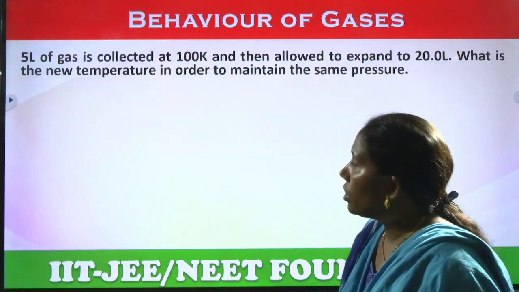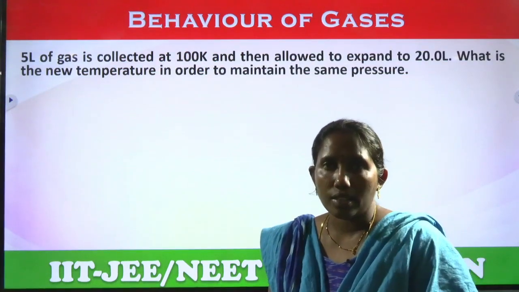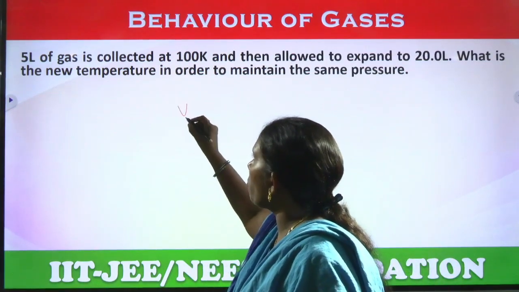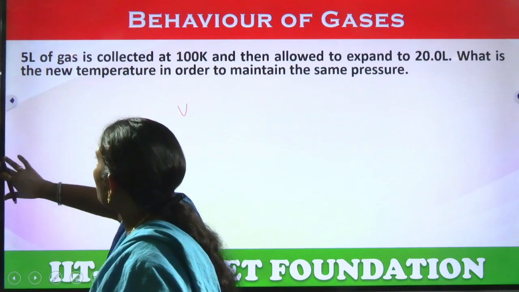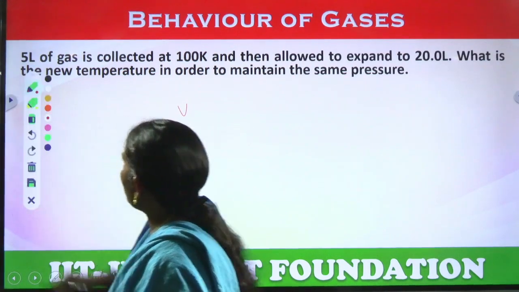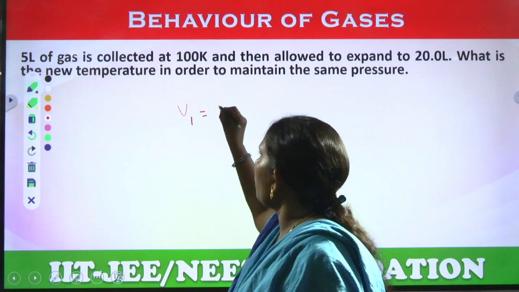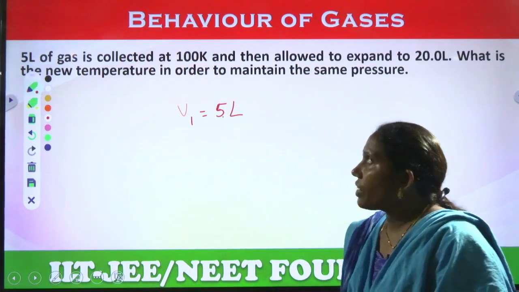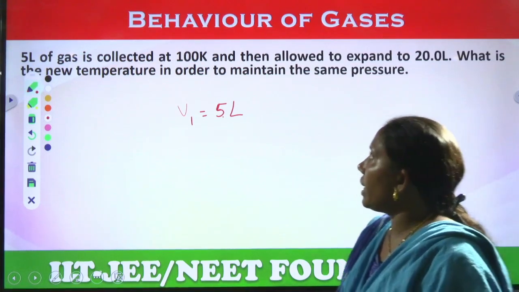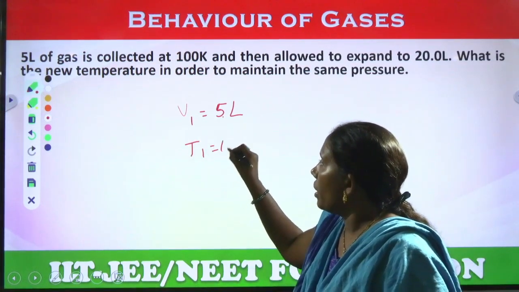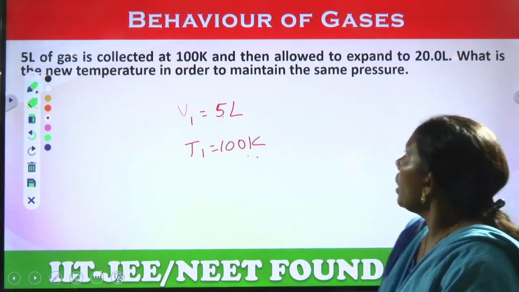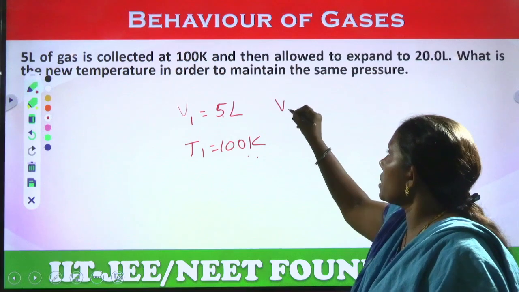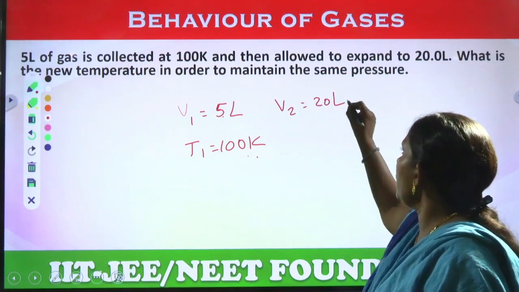Now, let us see one problem on Charles law. 5 liters of a gas, means he has given some volume. Let us see, volume I am taking as V1, V1 equal to 5 liters. 5 liters of gas is collected at 100 Kelvin, means T1 is given 100 Kelvin, and then allowed to expand to 20 liters, means V2 is given 20 liters.